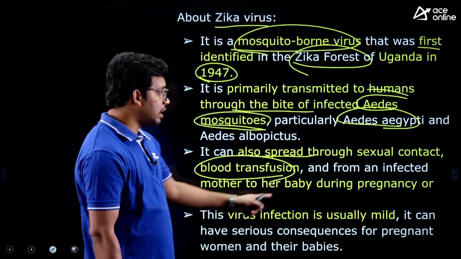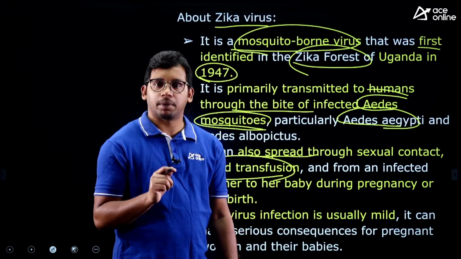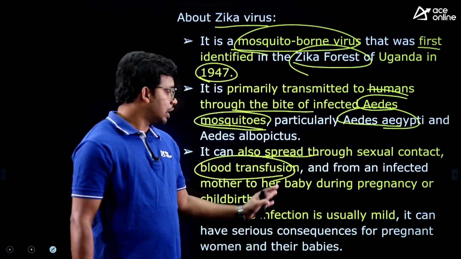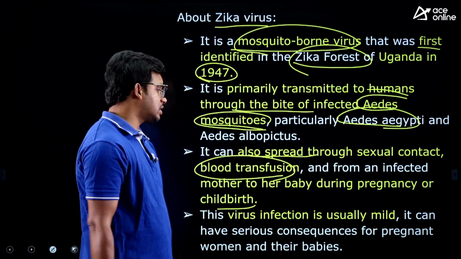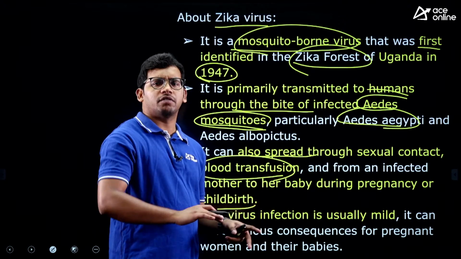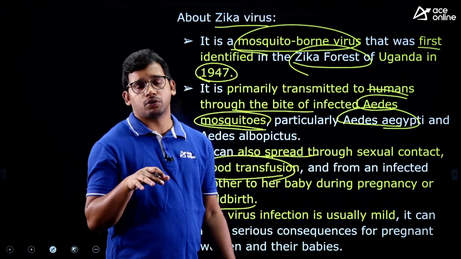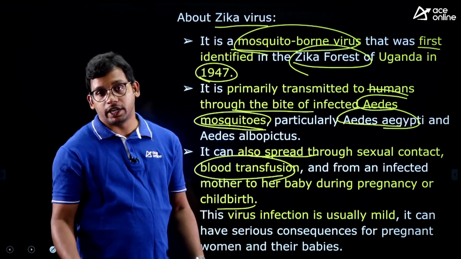And one more: if a mother is affected by Zika virus during her pregnancy, the child will also have the Zika virus disease, right? So this can be transmitted from mother to child during pregnancy as well. Usually this is a mild one. It is not very high intensity, but yes, sometimes if the person's resistance is very low, it may also lead to death, right?